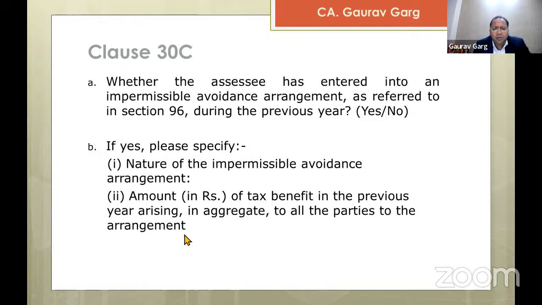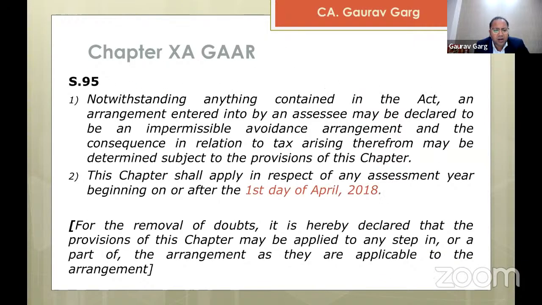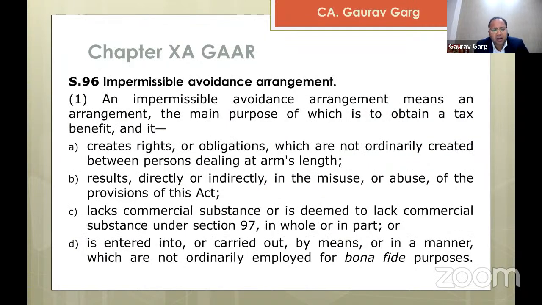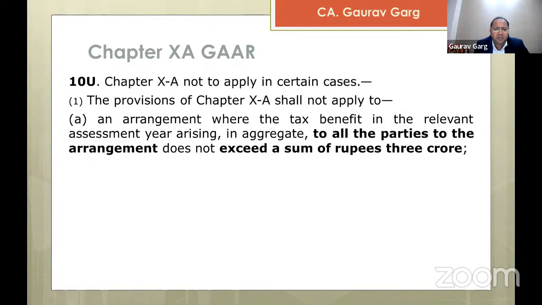So if you ask me practically, the application of clause 30C is going to throw up a lot of challenges. First of all, to understand an impermissible avoidance arrangement, whether some arrangement is impermissible or not, whether it will fall under Chapter 10A or not, is not an easy task. And then to say that we need to report in aggregate is again a tough task.